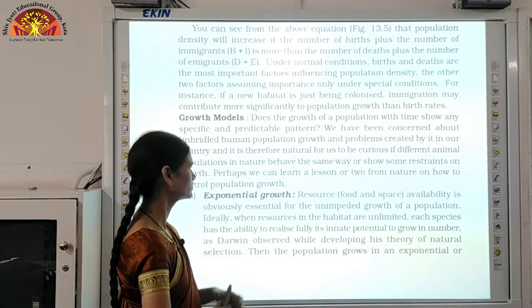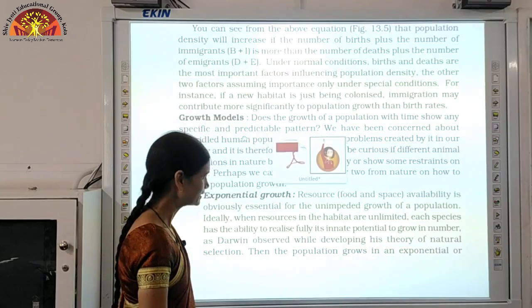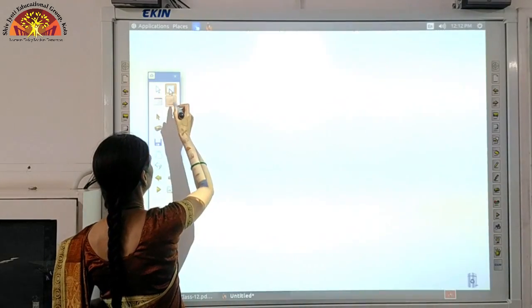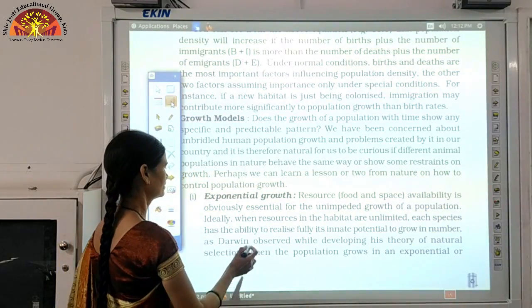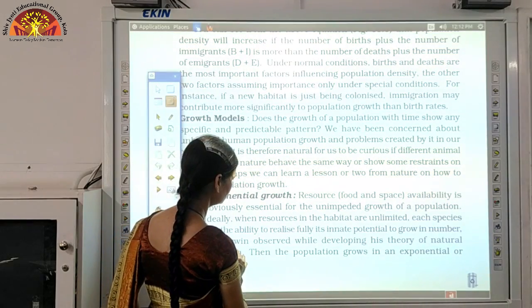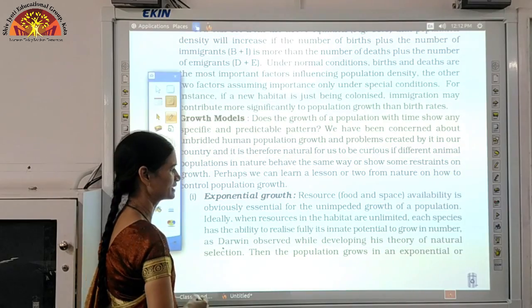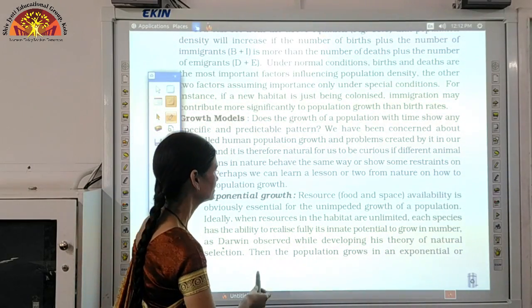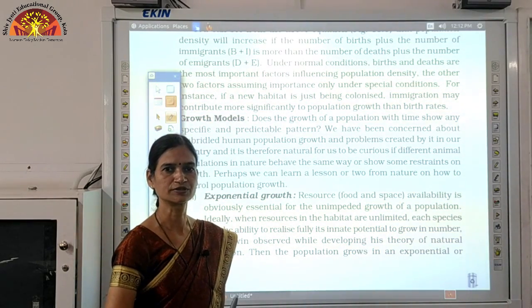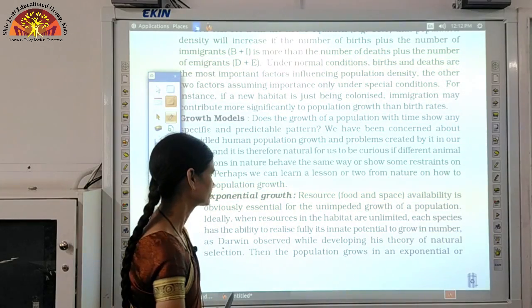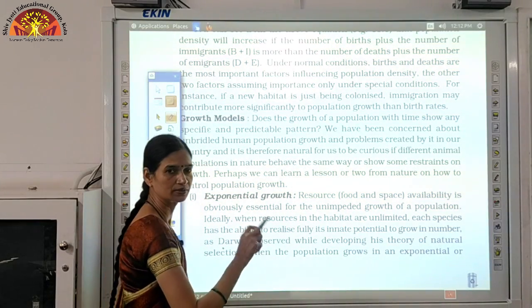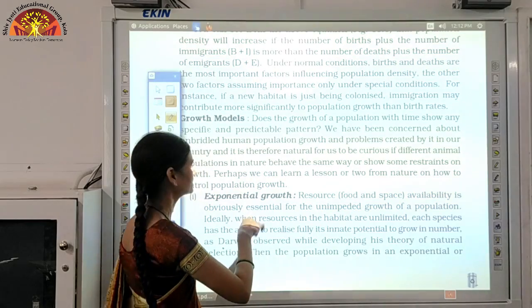Darwin also explained this. While developing his theory of natural selection, he observed that if the resources are unlimited, the growth of population grows exponentially.